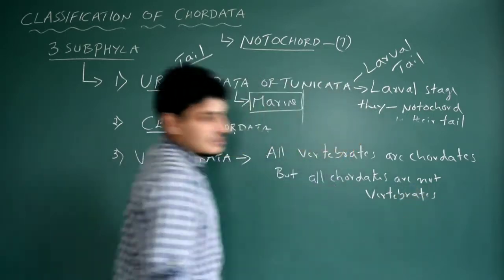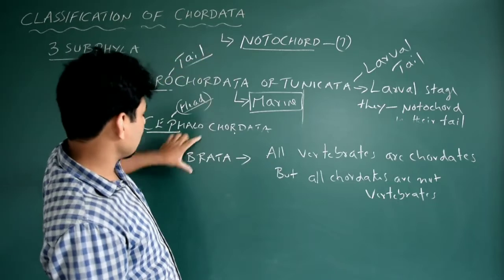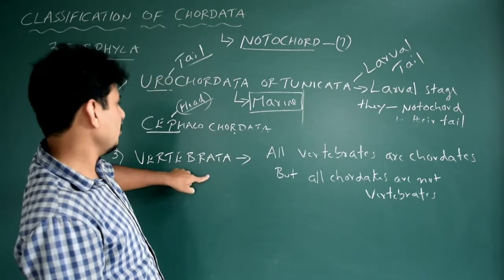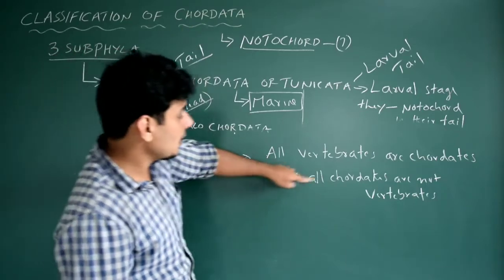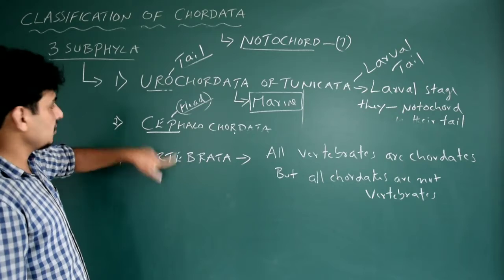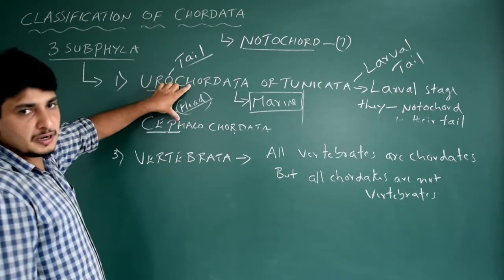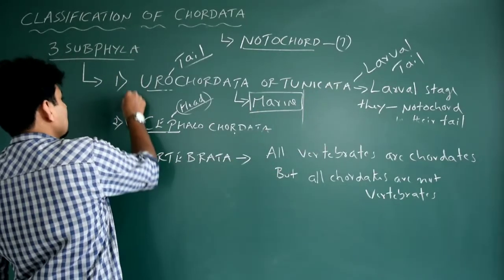Easy, right? All vertebrates actually belong to the chordates, correct? Yes, vertebrate is nothing but a subphylum of the main phylum Chordata. But all the chordates are not vertebrates, because Urochordata is not vertebrate, and Cephalochordata is not vertebrate. Why? Because they do not exhibit a vertebral column. That's it. One more thing I forgot to mention.